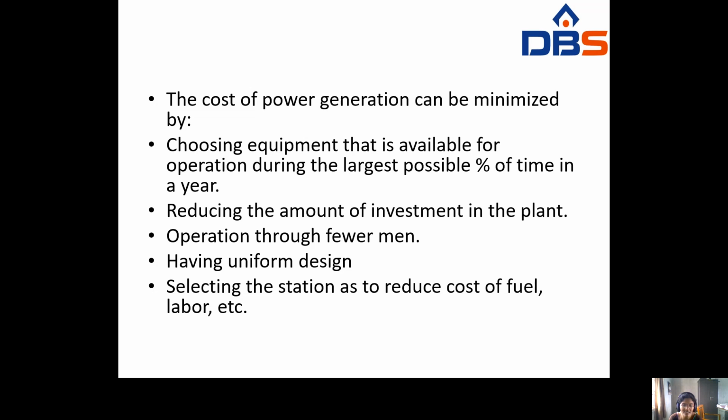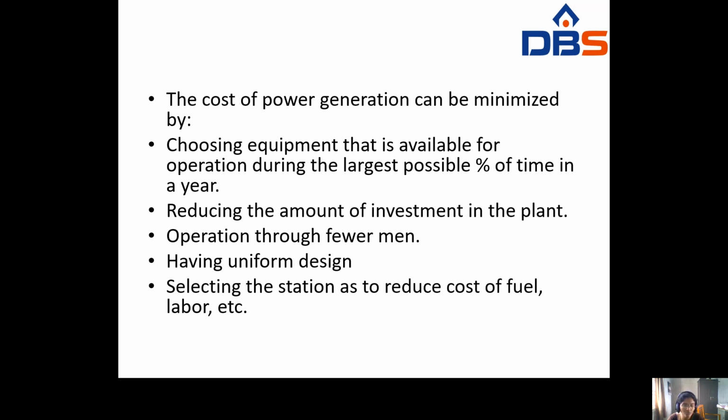So the next one is selecting the station so as to reduce the cost of fuel, labor, etc. Whenever you have to select the generating station, either a thermal power station, wind power station or hydel power station, any power station, you have to reduce as much as possible the cost of the fuel, labor, etc. Whenever you decrease the labor quantity, the salaries given to the labor will decrease, and the cost of the fuel will also decrease.